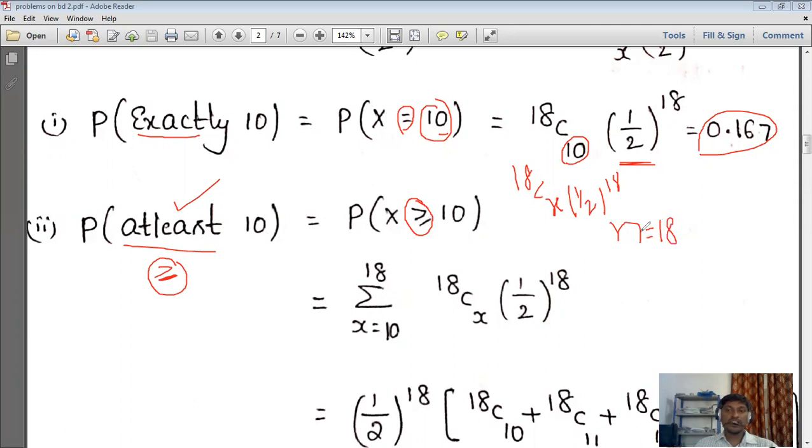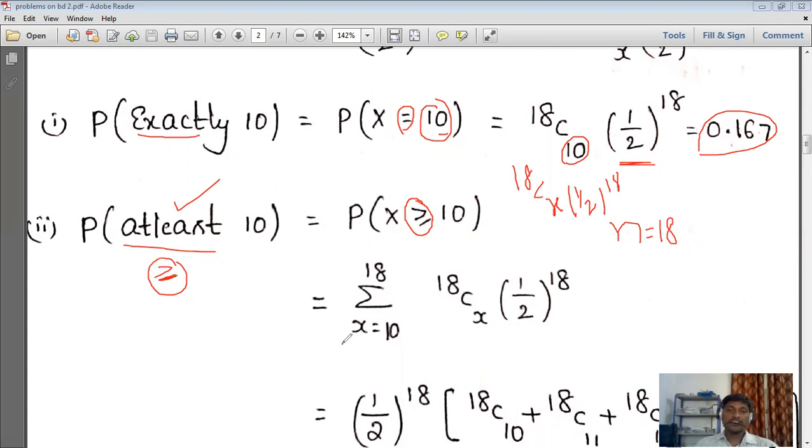So here it is more than 10. It means what we have to calculate here is P of x equal to 10 plus P of x equal to 11 plus P of x equal to 12 plus P of x equal to 13, 14, 15, 16, 17 and 18.